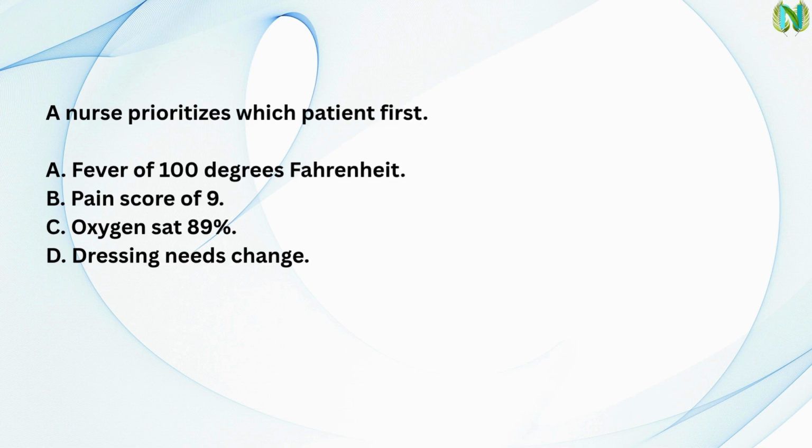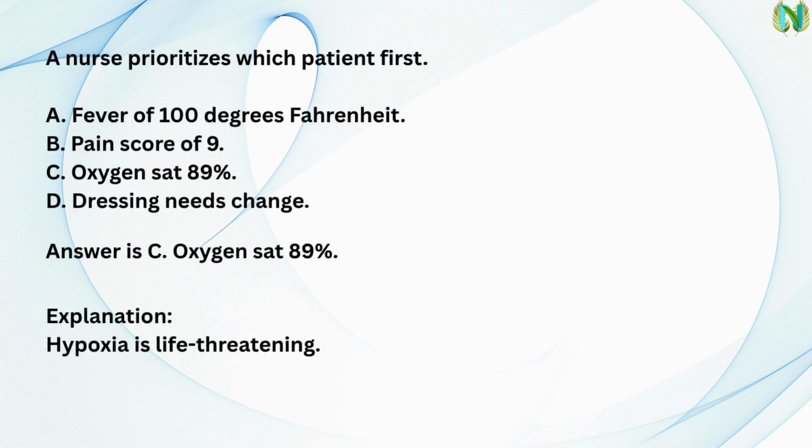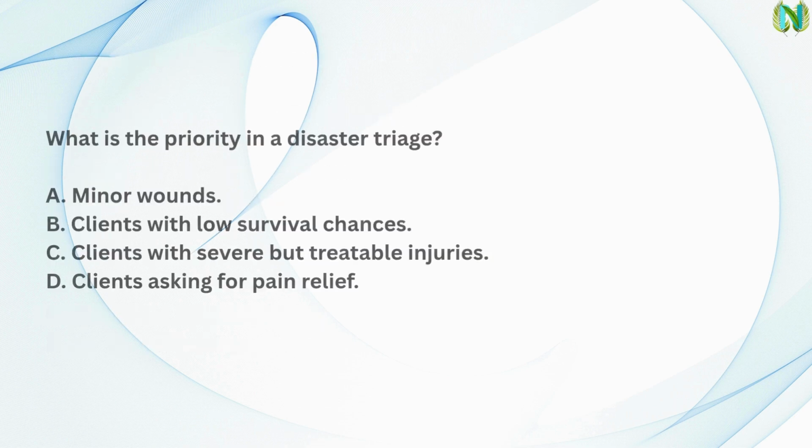Next question. A nurse prioritizes which patient first? A. Fever of 100 degrees Fahrenheit. B. Pain score of 9. C. Oxygen sat 89%. D. Dressing needs change. Answer is C. Oxygen sat 89%. Explanation. Hypoxia is life-threatening.